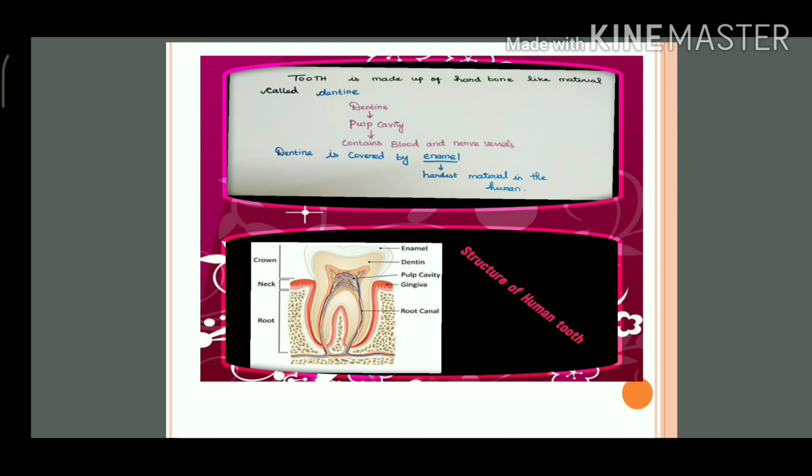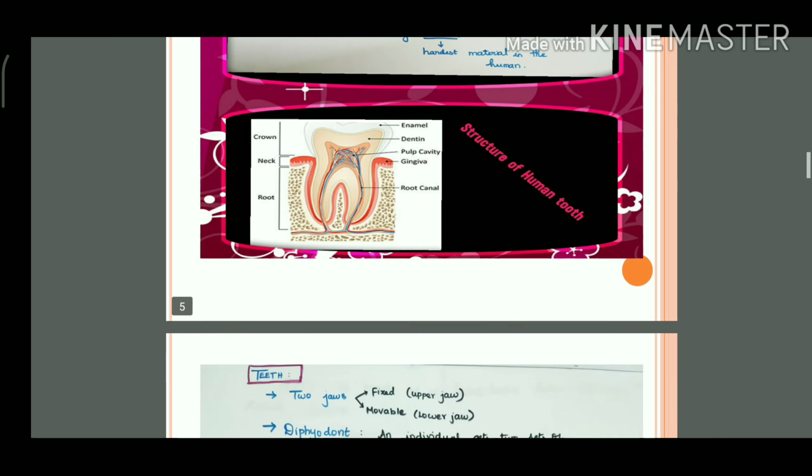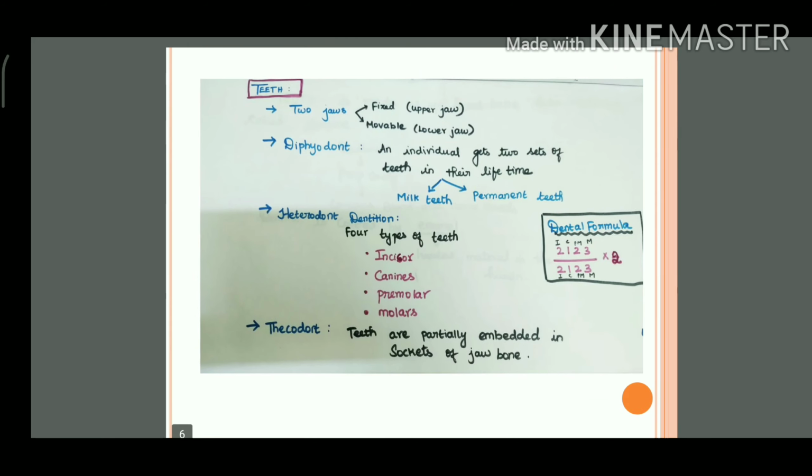See the image given below. You can see the sequence: first, your tooth is covered with the enamel. The next is the dentine. Next to the dentine is the pulp cavity, and inside the pulp cavity you can see the blood vessels. Yes, good. Next we are going to see more about the teeth. If you speak about teeth, there are nearly four major key terms you have to keep in mind.